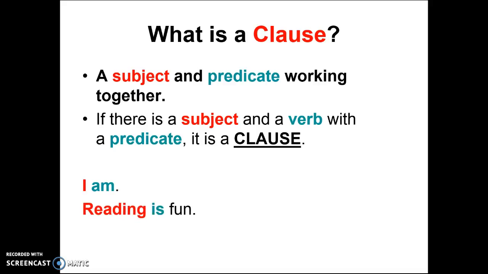Here are three examples. "I am" is your first sentence. As you could see, it has a subject and a predicate. Therefore, it is a clause. Your next sentence is "Reading is fun." Reading would be your subject. Is is your main verb, and also a predicate. So you have a clause.